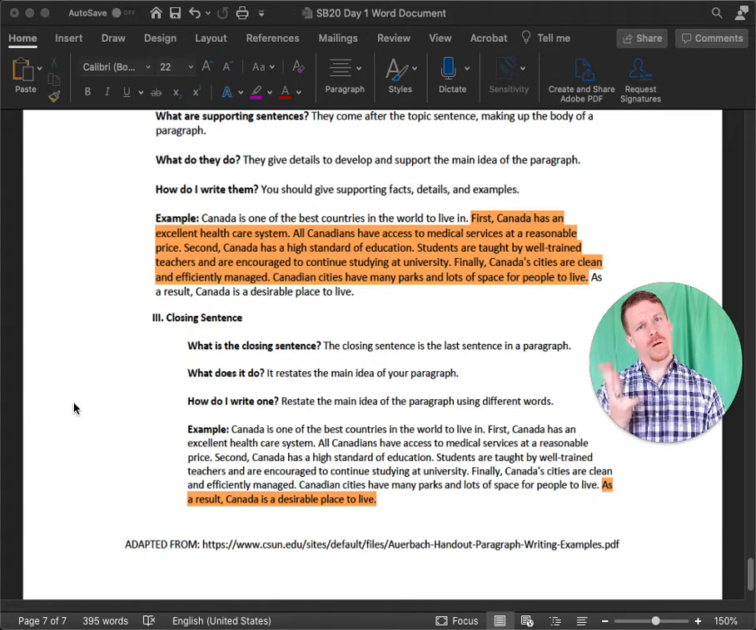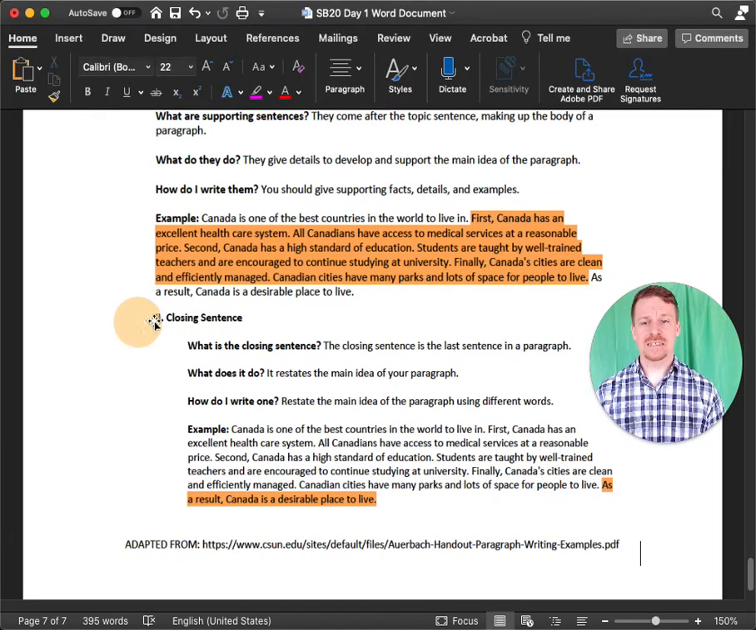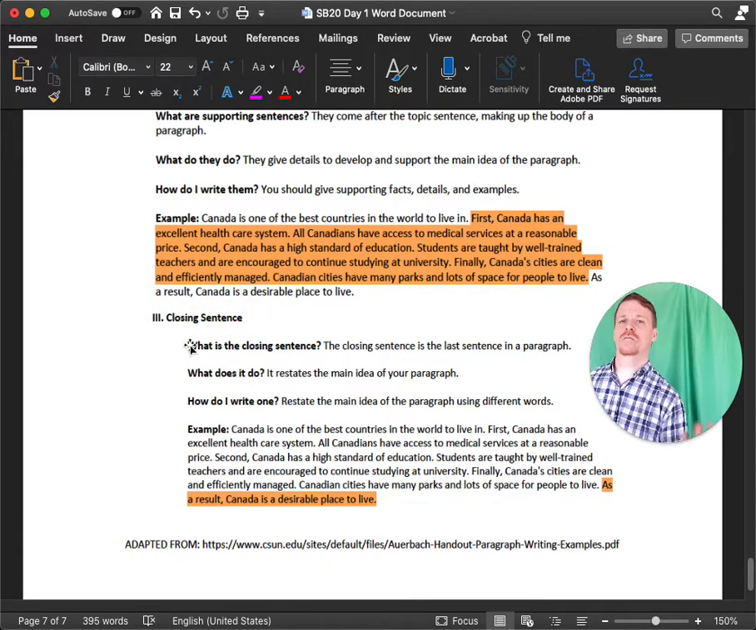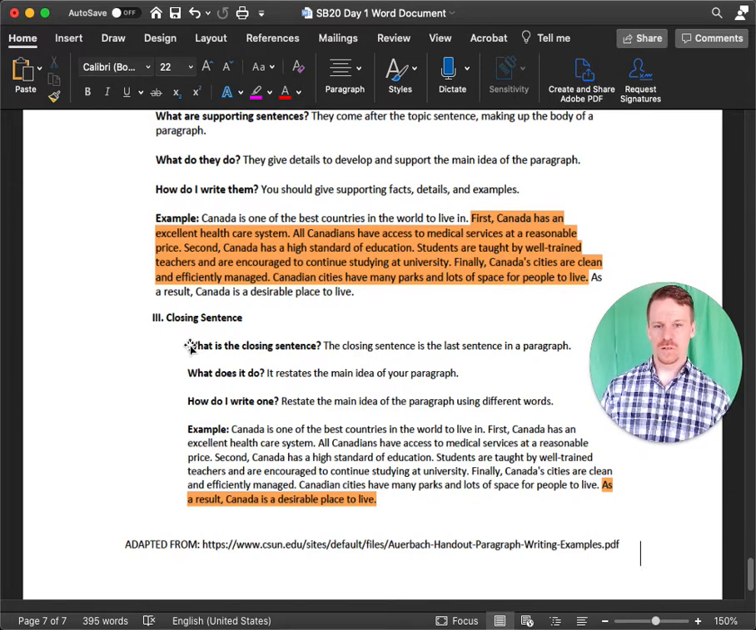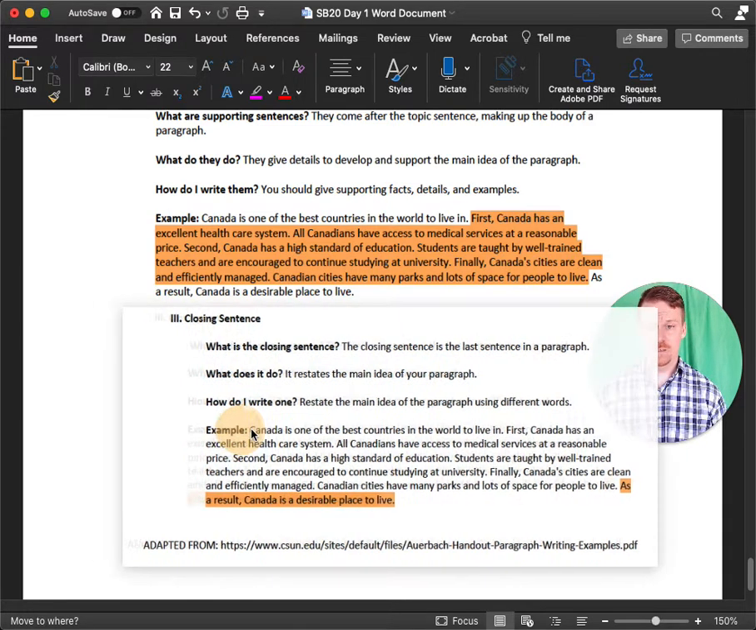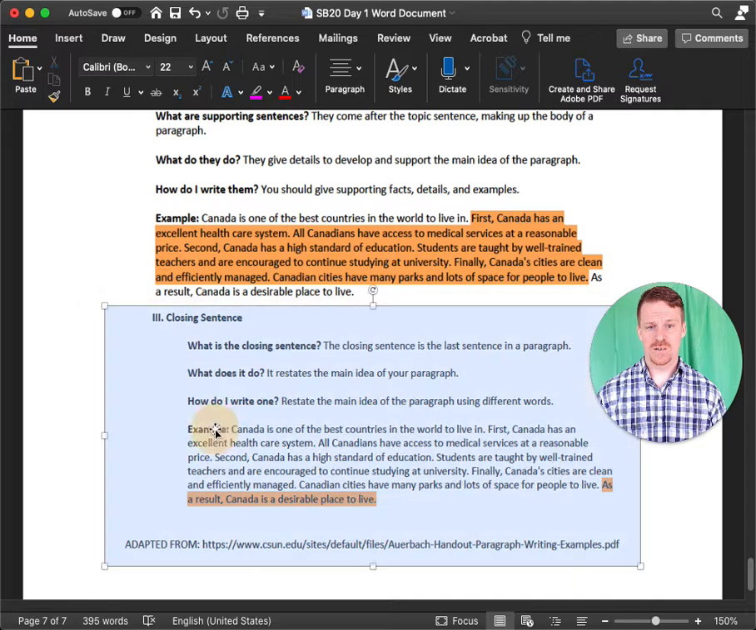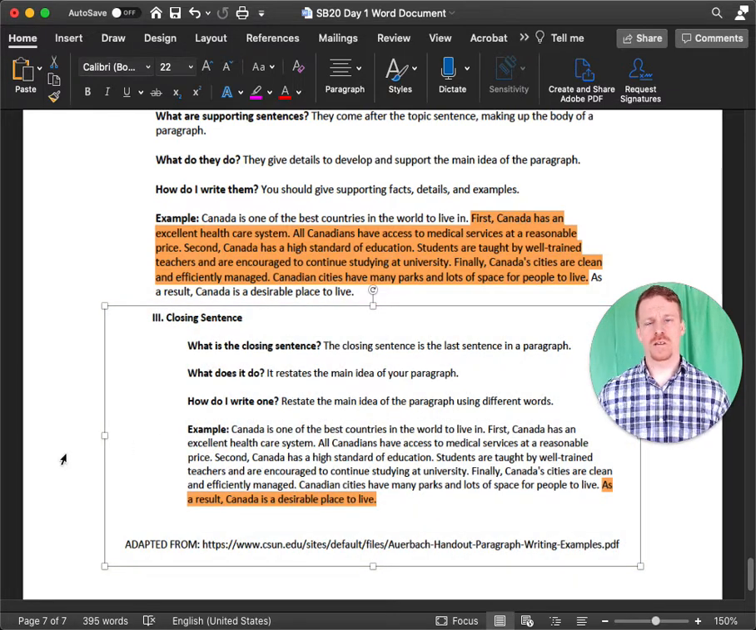And when we're done with our points, we have our closing sentence. And our closing sentence is basically the same idea from the topic sentence, just rewritten in different words. So here we have, as a result, Canada is a desirable place to live. We didn't use the same words as the beginning sentence. We did not say Canada is one of the best countries in the world to live in. We used different words, and that's what you want for your closing sentence.